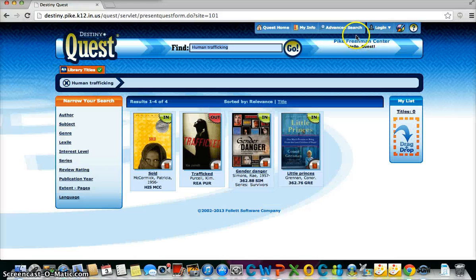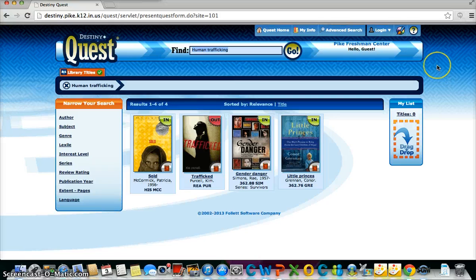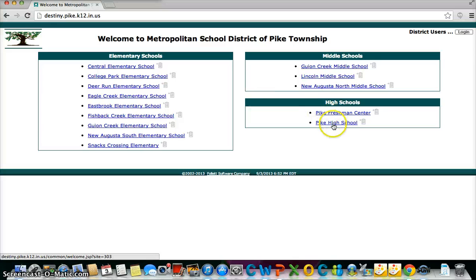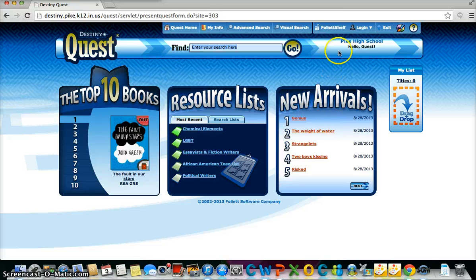Another option is to go back to the high school in order to take a look at the digital books. So I'm going to go back to Pike High School, and there it is, Follett Shelf.